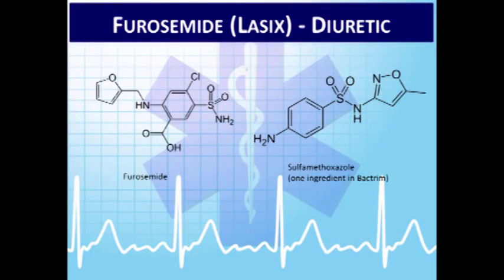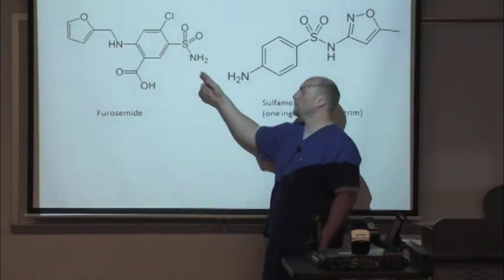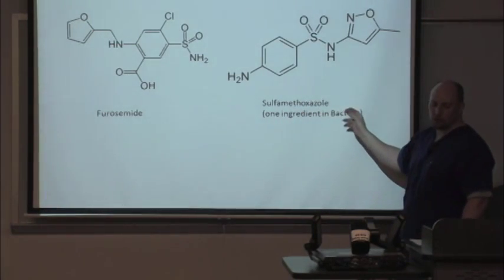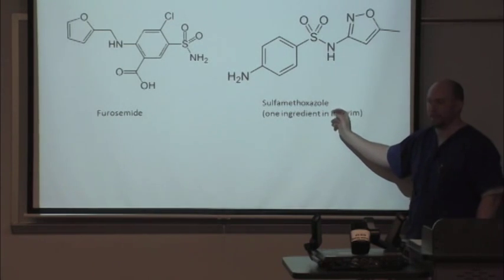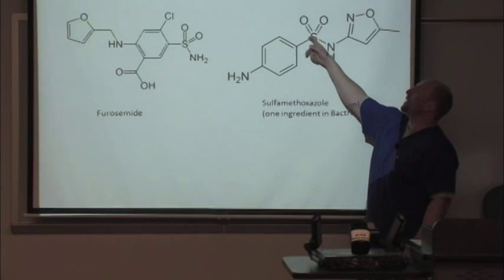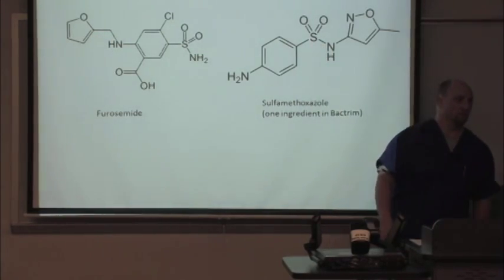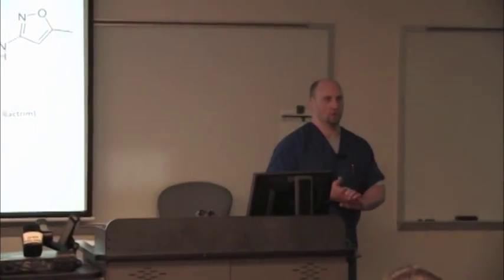Okay. So what does that whole sulfa thing have to do with furosemide? Well, I pulled up the chemical structure of furosemide, and you can see there's a sulfur right here on the end of it. This is a common medication that patients have an allergy to. It's one of the ingredients in Bactrim DS. It's sulfamethoxazole. You can see the sulfur right there in the drug structure. Just to give you an example of what the chemical structure of this drug actually looks like.